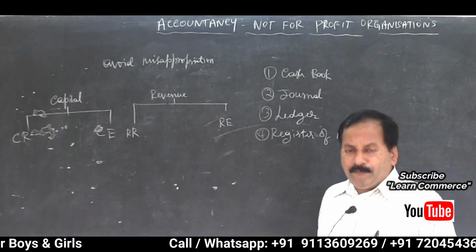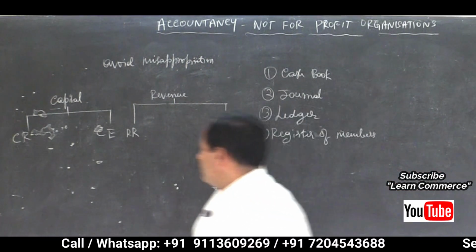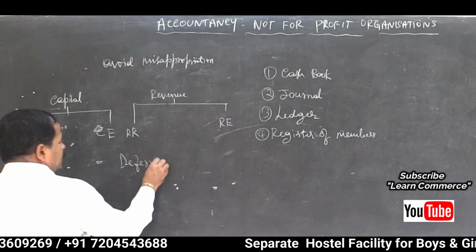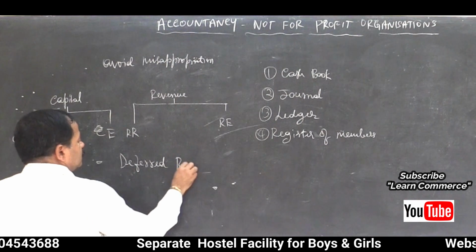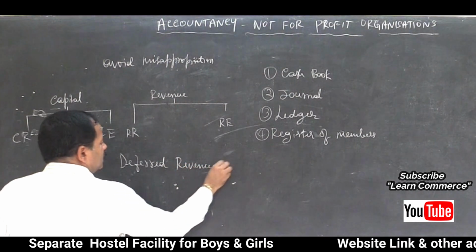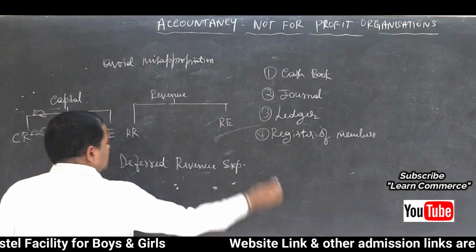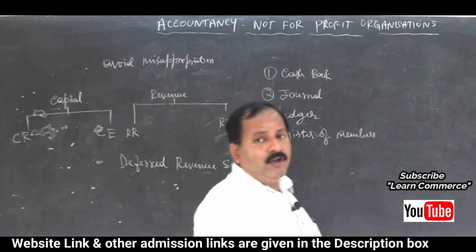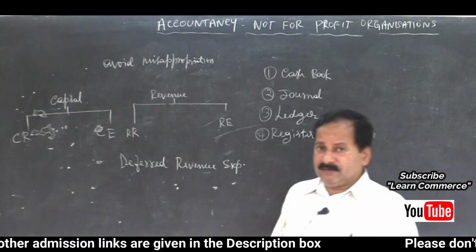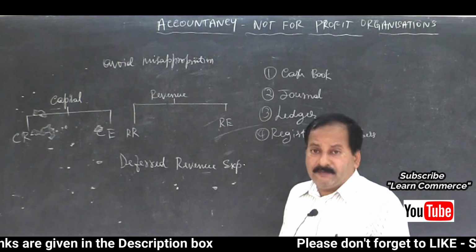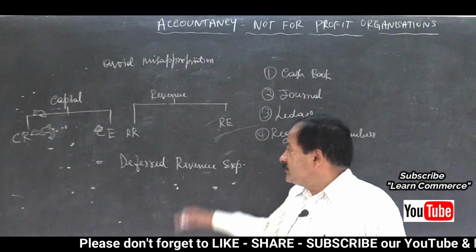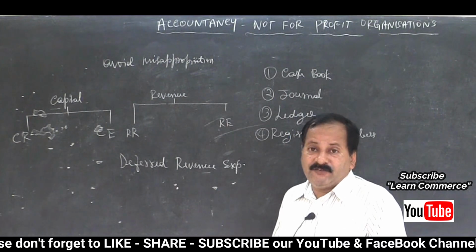Then deferred revenue expenditure. One more is there, deferred revenue expenditure. What do you mean by this? An expenditure of heavy nature. Though it is revenue expenditure, of heavy nature is called deferred revenue expenditure.